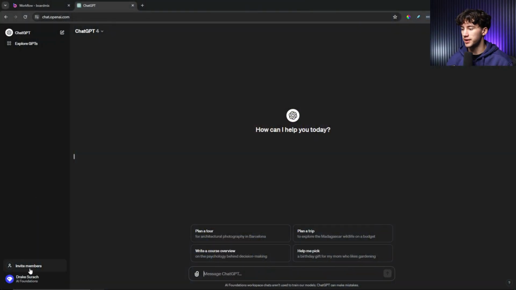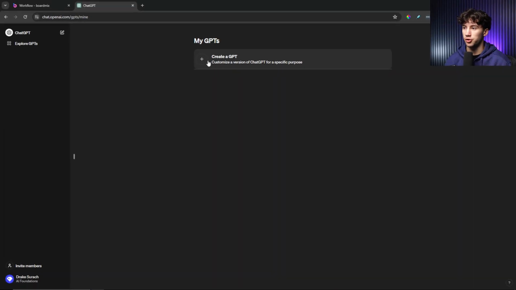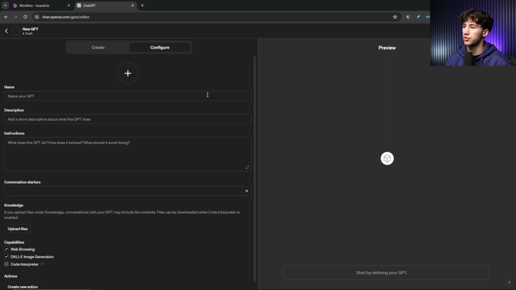Now I'm in ChatGPT, so I'm going to head down to the bottom left-hand corner with my name and then select My GPTs. Next, I'm going to select Create a GPT. Here, I'm going to skip the Create section and just go to the Configure section since I know exactly what I want and I know how to craft good instructions. And if you want to learn how to craft amazing instructions, again, I have in-depth modules in my ChatGPT Mastery course going over that if that's something that interests you.